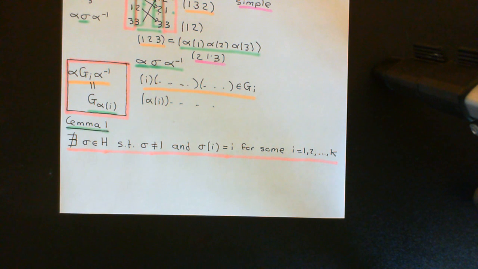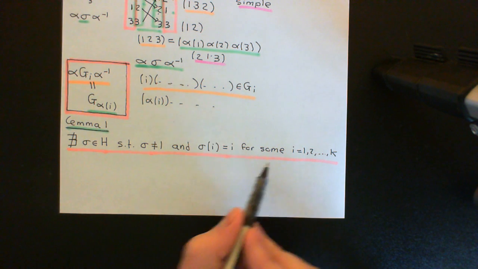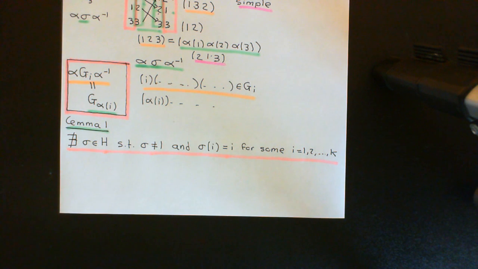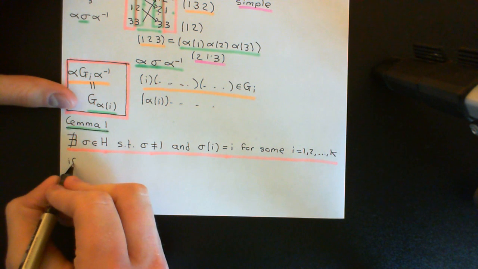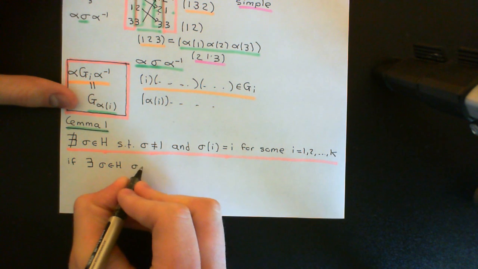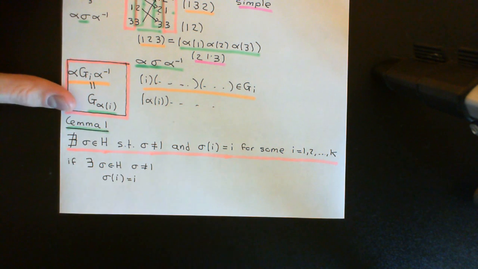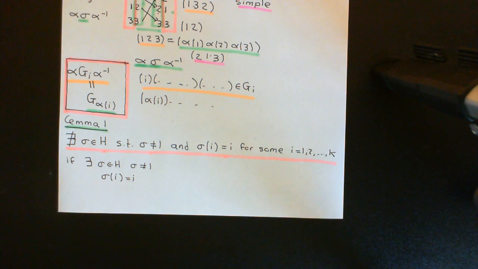So this is part 1, if you like, of this restriction process until the point that we can prove this can't exist. Okay, so how are we going to prove this? Well, of course we're going to prove it by contradiction. So we will start with the assumption that yes, we do have an element of this form that fixes an element in that set 1, 2, 3 all the way up to k, and we're going to arrive at some nonsense. So if there does exist a sigma which is an element of capital H with sigma not equal to the identity and sigma of i equal to i, then what can we say next? How can we arrive at some rubbish from this?